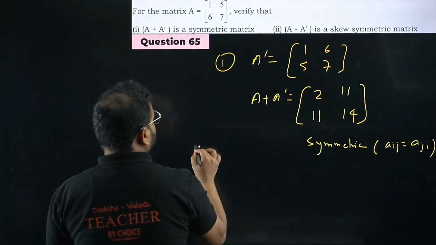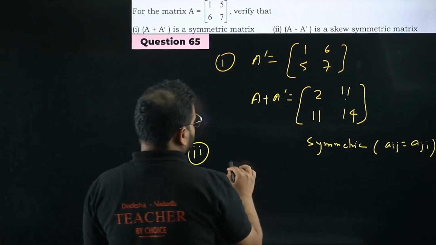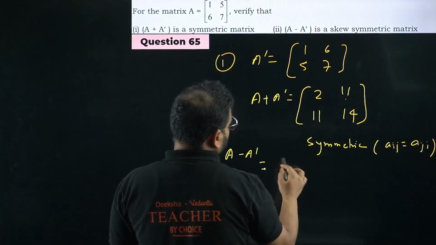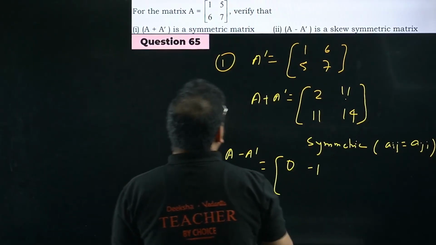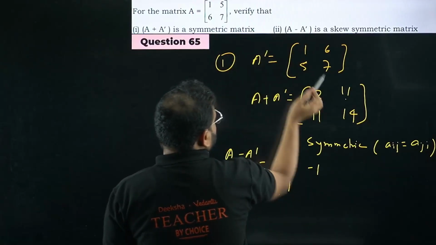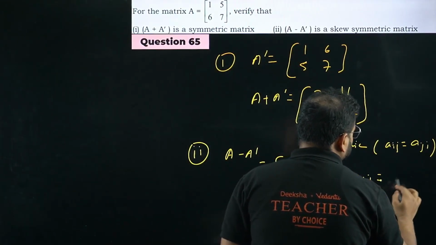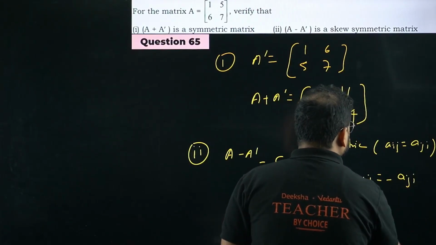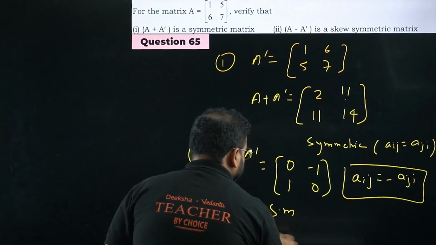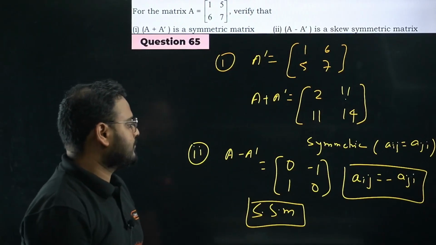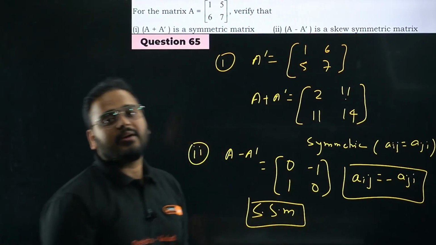Second part, please check. This is A12, this is A21. Correct, no? That's what I'm saying. A minus A dash we have to find out. Please check. For this we are getting 1 minus 1 is 0. 5 minus 6 is minus 1. 6 minus 5 is 1. 7 minus 7 is 0. From here what we are getting? We are getting Aij equals minus of Aji. Hence, what is this? Skew symmetric matrix. Please check. Done. Okay. A12, A21, they are negative of each other. Done, right? 65 is done.